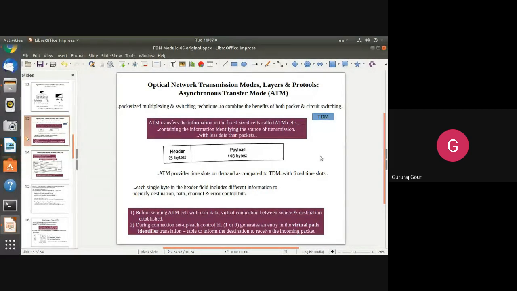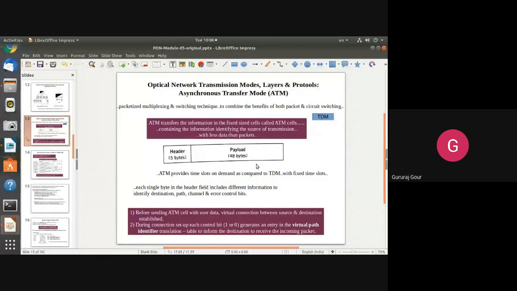So, the difference between ATM and TDM. In TDM, it is based on the allocation of time slots to different channels, and that is static. Whereas in ATM, the allocation of time slots is not static but dynamic, based on the design as it is required. Moreover, it combines the functions of both packet and circuit switching. Okay, so how can it be used?